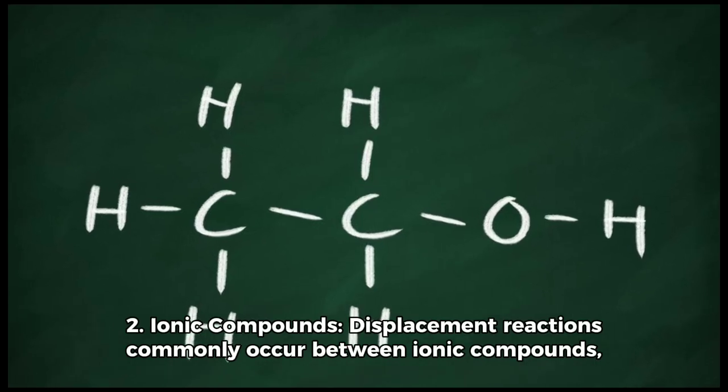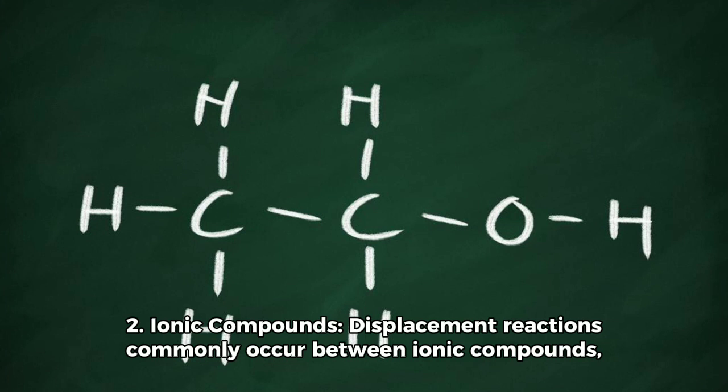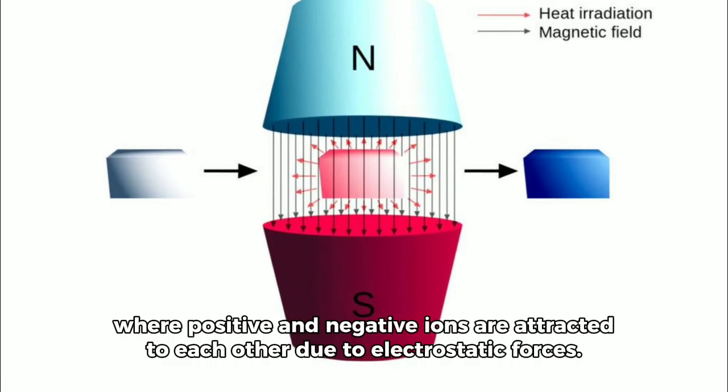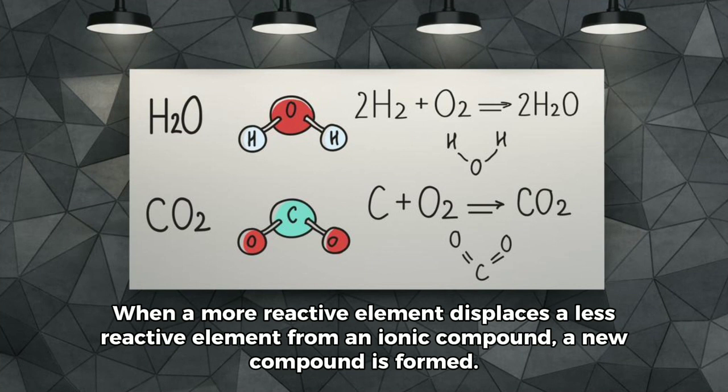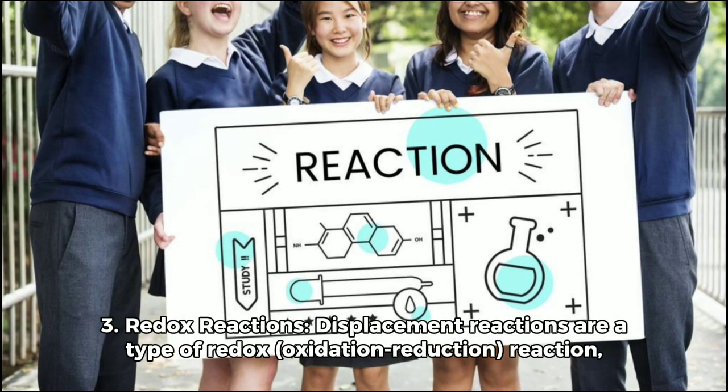2. Ionic compounds. Displacement reactions commonly occur between ionic compounds, where positive and negative ions are attracted to each other due to electrostatic forces. When a more reactive element displaces a less reactive element from an ionic compound, a new compound is formed.